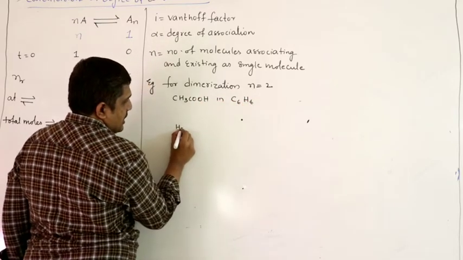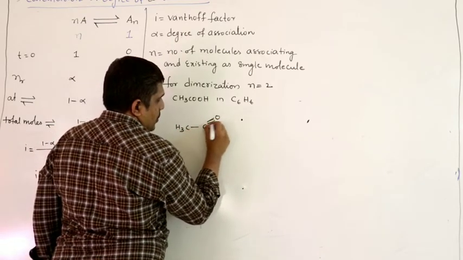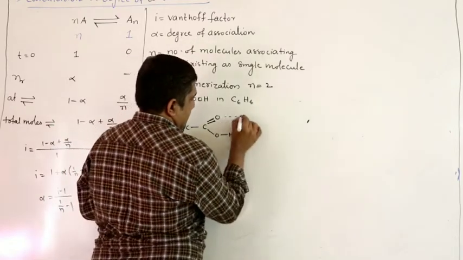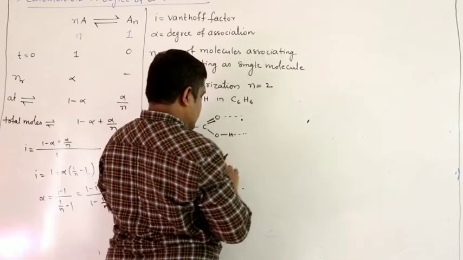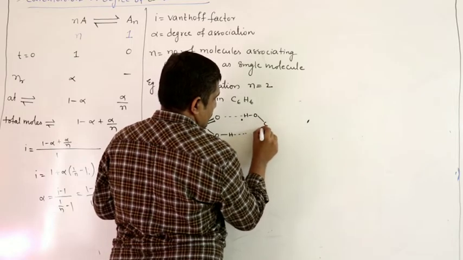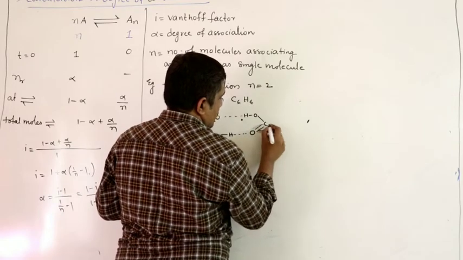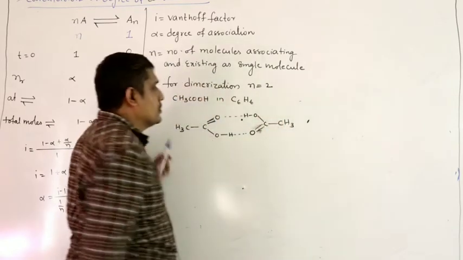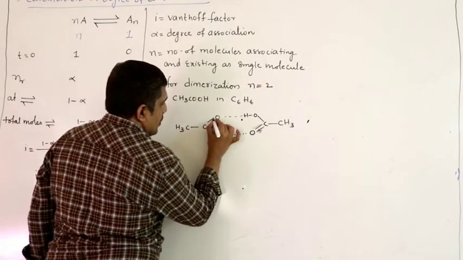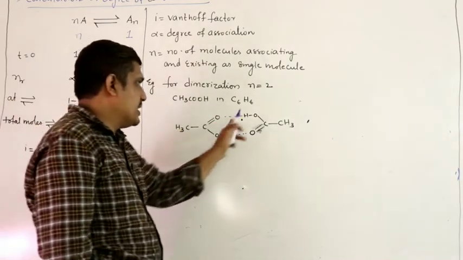So acetic acid, CH3 C double bond O OH. CH3, this is one molecule of acetic acid, and here is another molecule.